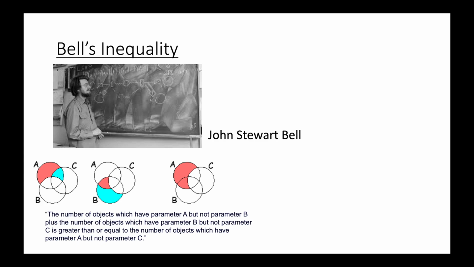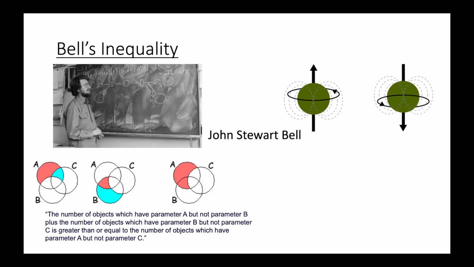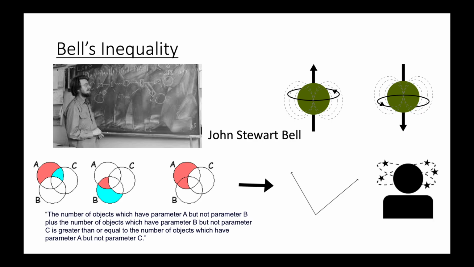This idea can be applied to the measurement of electron spin. We can substitute A, B, and C with other quantities, such as the angular orientation of an electron and its spin. Then we can set up experiments to test the new inequality.